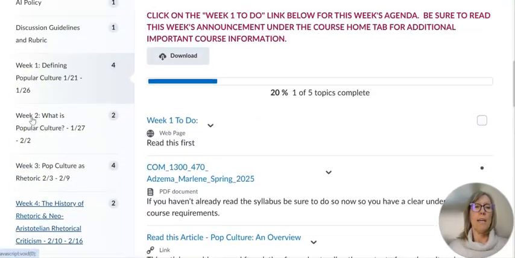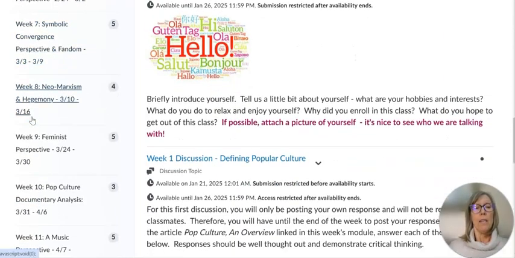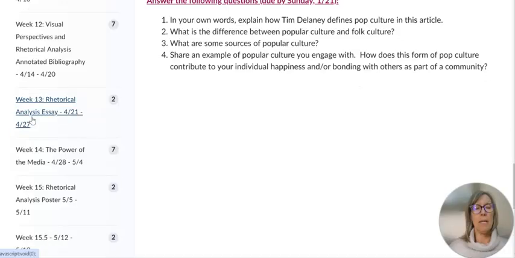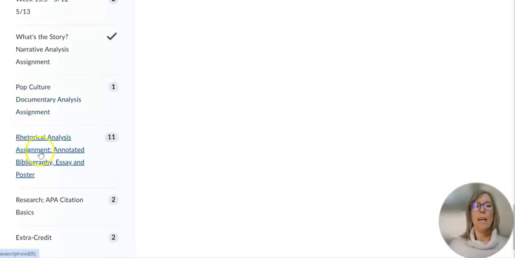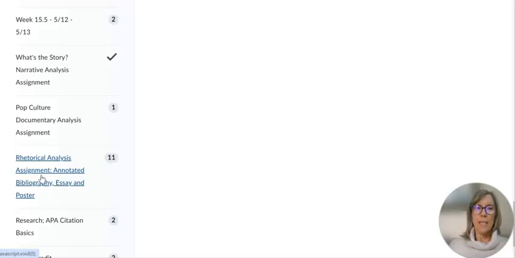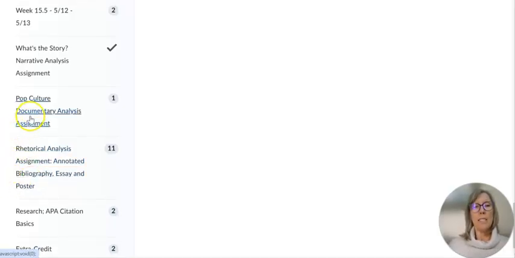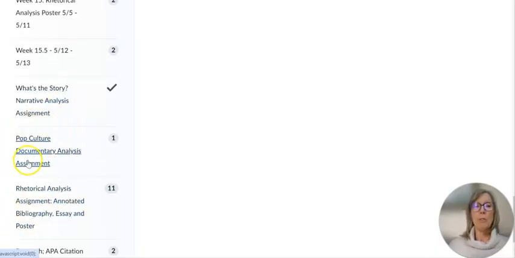So if we look here along the left, we can see the modules for each week's class, or each week's content, excuse me. You can go through here and see everything that's coming up. And if you scroll down to the bottom, you'll also see links to modules with the written assignments. So the What's the Story narrative analysis, the pop culture documentary analysis, and the rhetorical analysis assignment, which is a 3-part assignment. And so we will talk about those as they get closer, and there's detailed assignment information in each of these. But just note that you can find the assignment descriptions here.